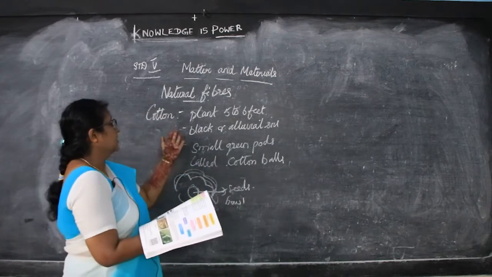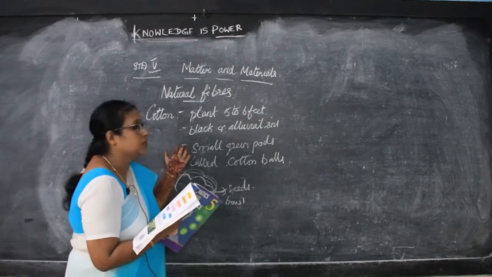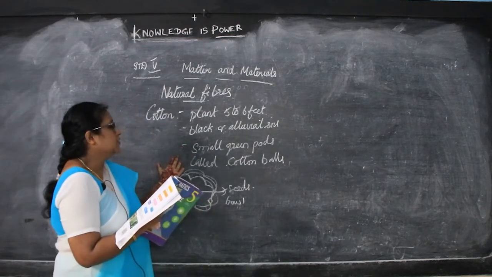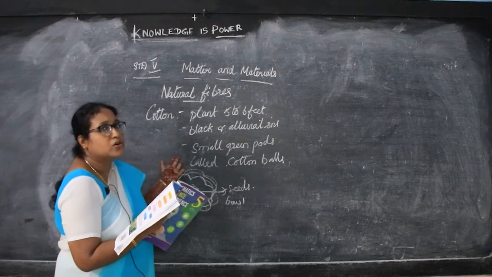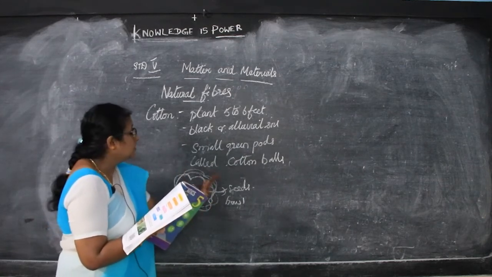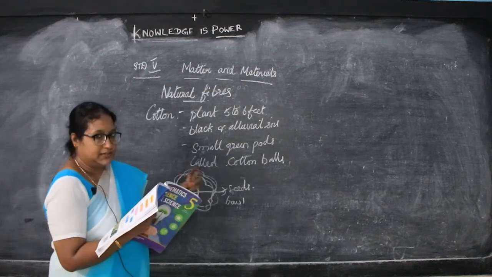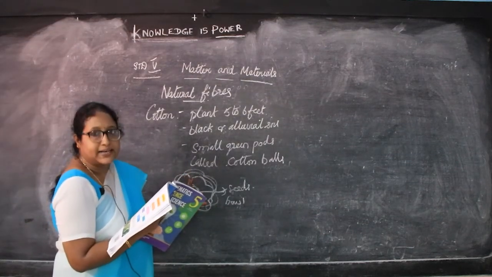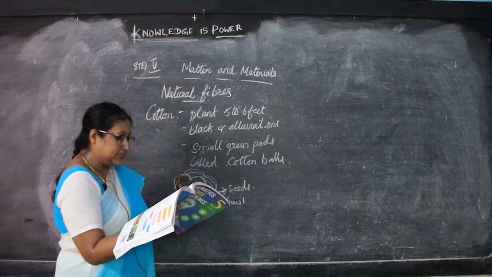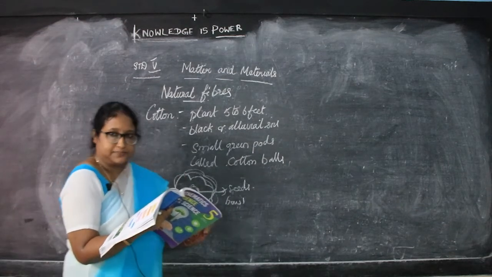So, the plants, they have cotton plants at 5 to 6 feet high, and they grow in black and alluvial soil, and they have small green pods called the cotton balls, and inside you have a seed and it's covered by a white fiber. So, when these seeds burst, this white fiber is exposed, okay, and what happens then? This is usually hand-picked from the plants.